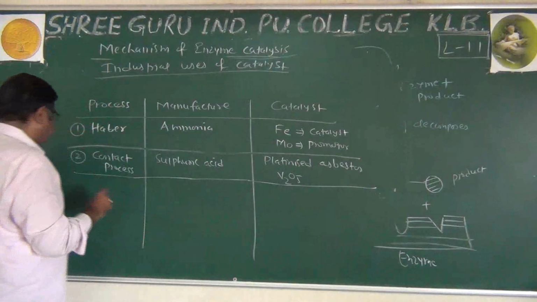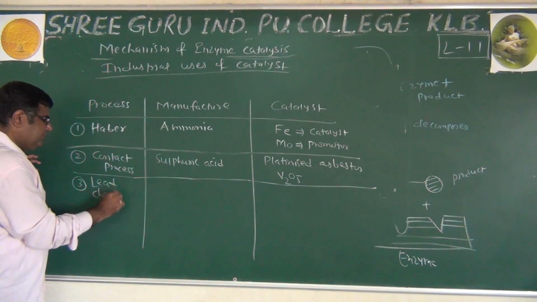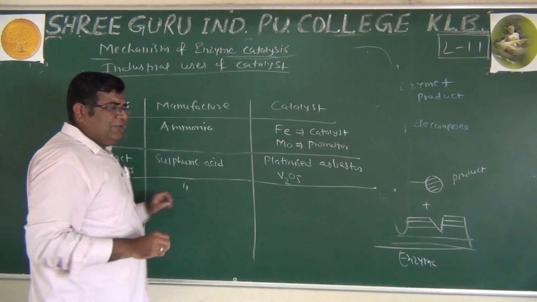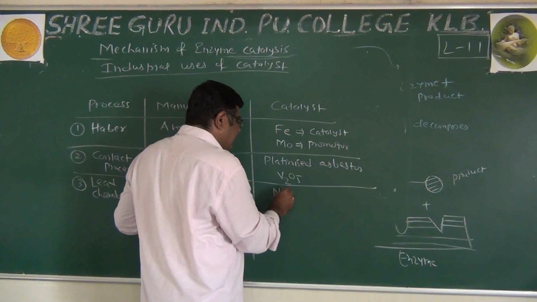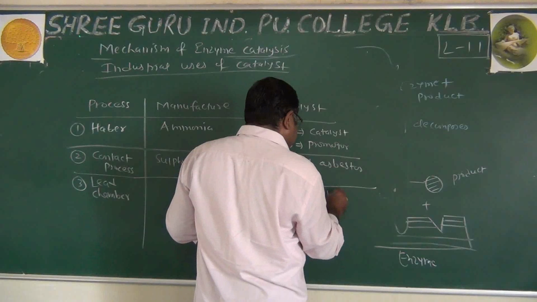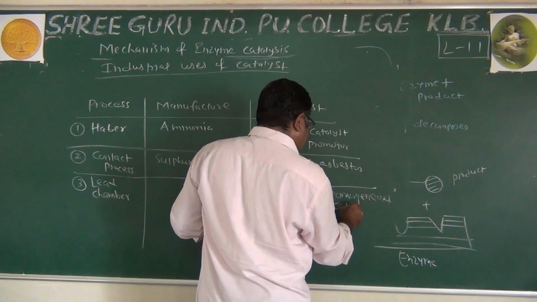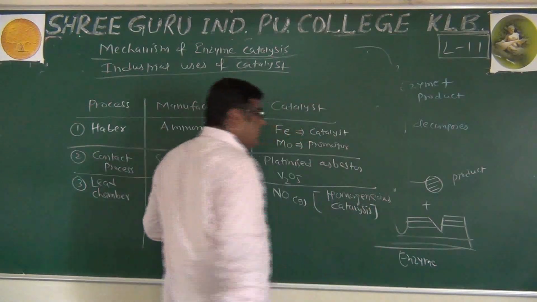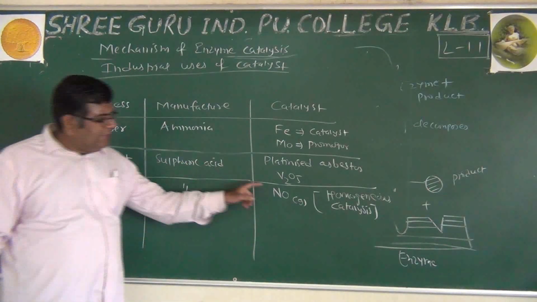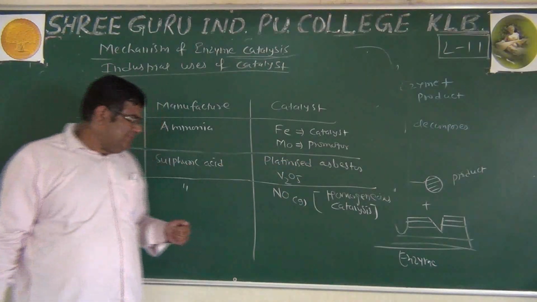The third is the lead chamber process, where sulfuric acid is also manufactured and the catalyst is nitric oxide in gas state. It is the example of homogeneous catalysis. Homogeneous: 2SO2 in gas state plus O2 in gas state, nitric oxide also in gas state, it gives 2 moles of SO3 also in gas state.